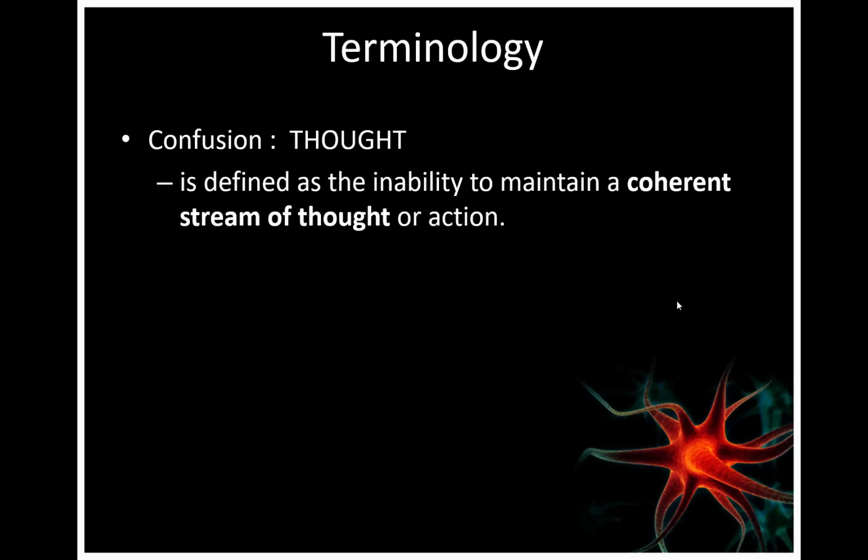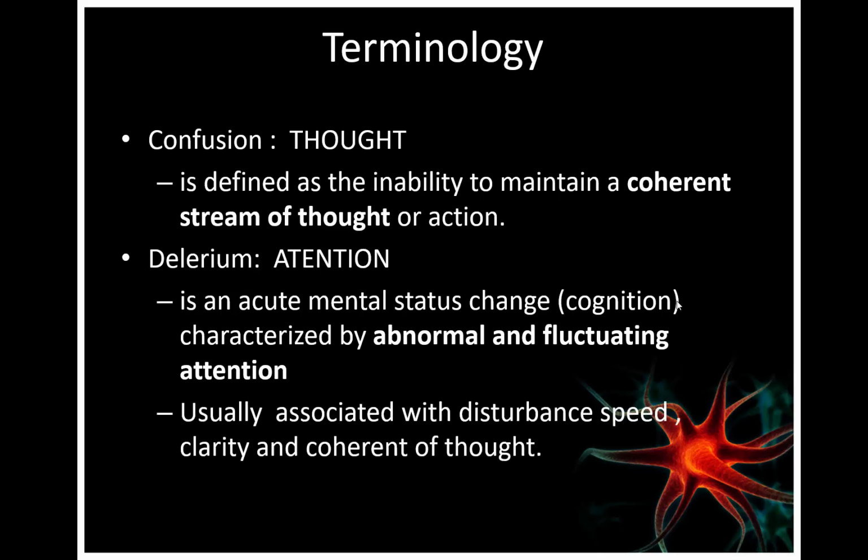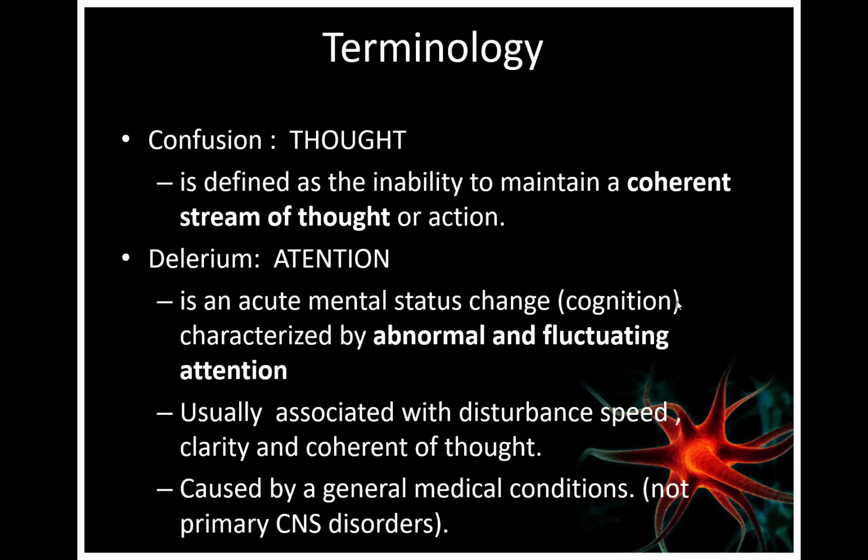So confusion is disturbance of thoughts, which is defined as the inability to maintain a coherent stream of thought or action. Delirium is disturbance of attention, which is defined as an acute mental status change or change in cognition characterized by abnormal and fluctuating attention. We will explain this further later on. Usually associated with disturbance of speed, clarity, and coherence of thoughts. So the patient might speak slowly or think slowly. It is usually caused by a general medical condition.